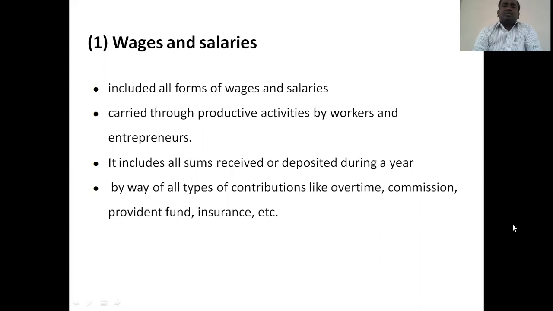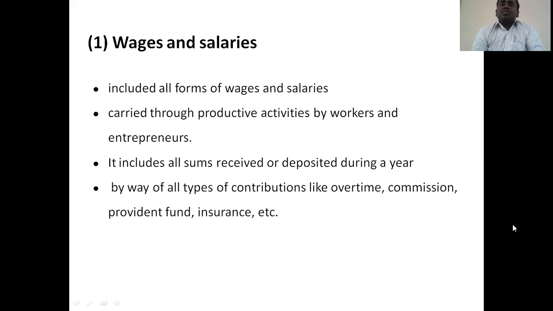So it includes all sums received or deposited during a year, that means an accounting year is considered here, by way of all types of contributions given to them.